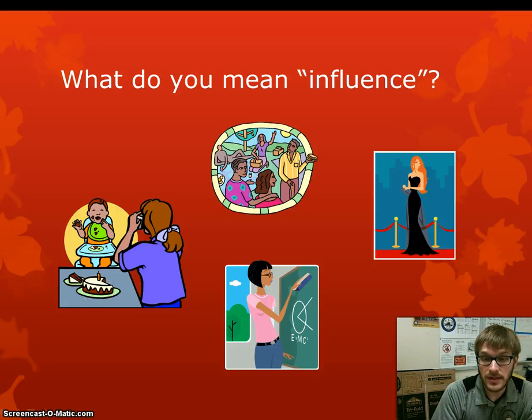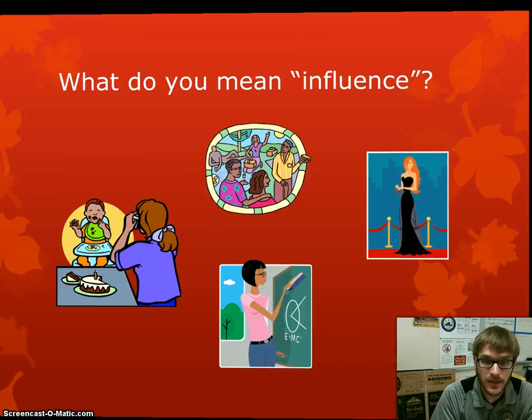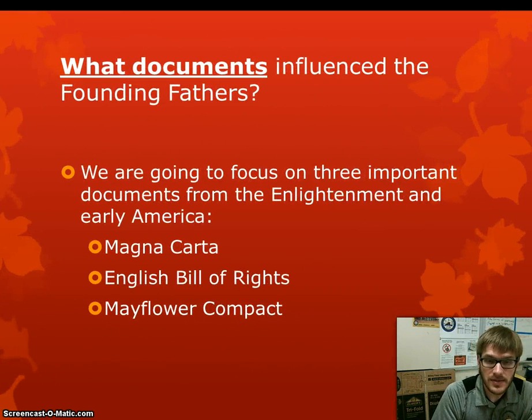So today, we're going to be learning about not just those guys like Jefferson and Paine, but really where did they get their influence from? Who did they learn from and say, man, those are good ideas. I want to be like that. All right, so here are the documents we're going to look at. Magna Carta, English Bill of Rights, and the Mayflower Compact. And they are from a time period called the Enlightenment. It's a time of ideas where people were just thinking about, like, what is freedom? What is this life all about? We're going to talk more about the Enlightenment later, but today we're focusing on these 3 documents.